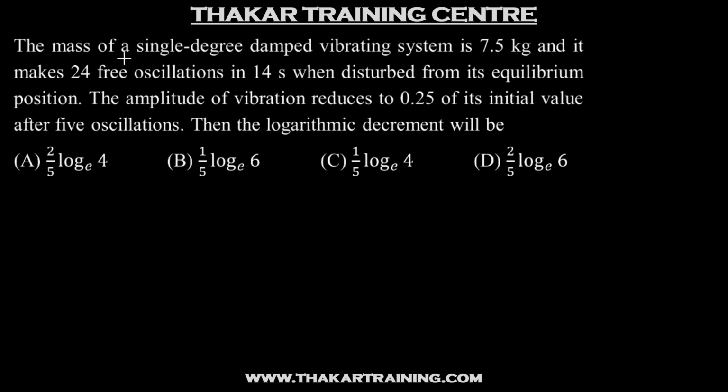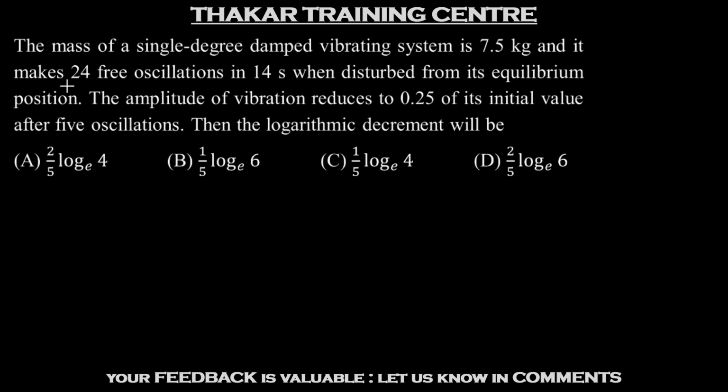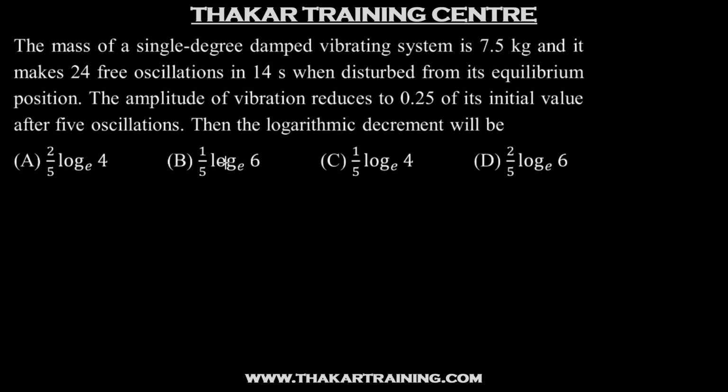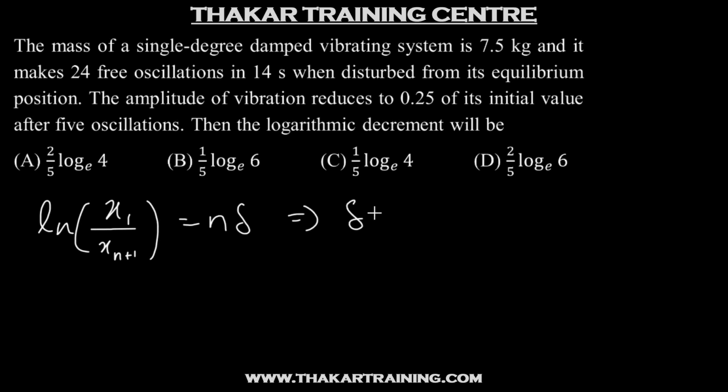So in fact, all of this information that is given in the first statement is actually not required for this question. To find the logarithmic decrement, all that we need to know is what will be the ratio of amplitudes that are separated by a certain number of cycles. Here in this case it is 5. We have log of x1 upon xn plus 1 is given by n delta. So delta will be 1 by n log of x1 upon xn plus 1.